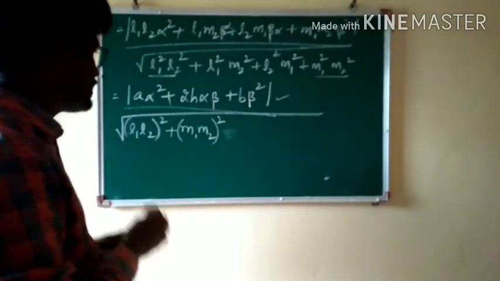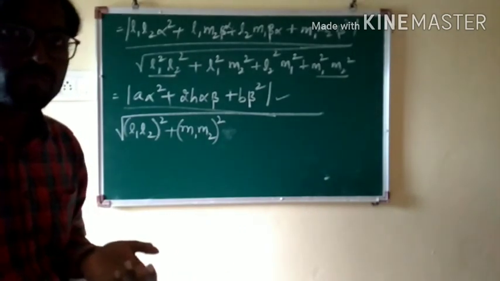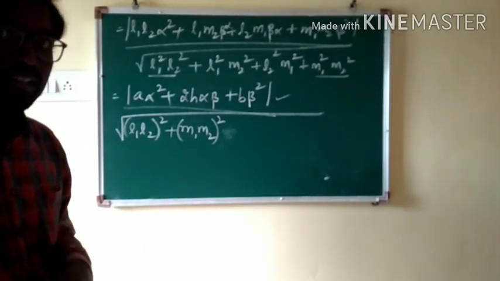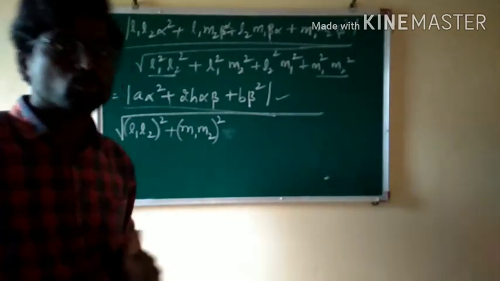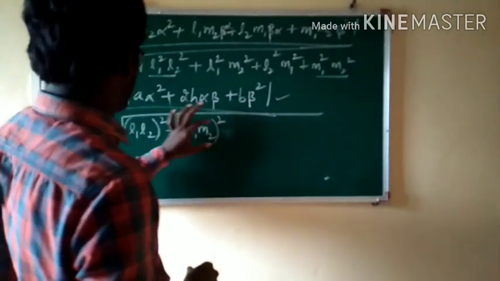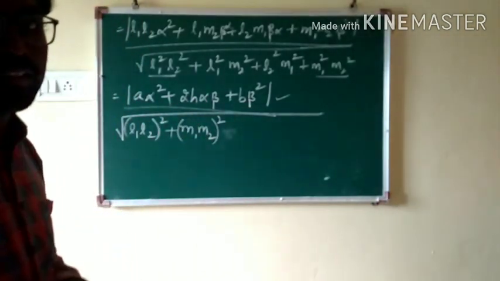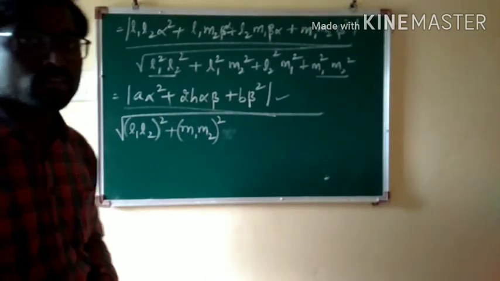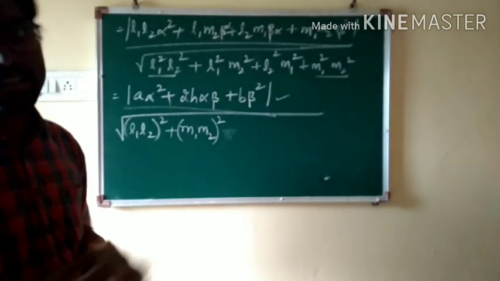A square plus B square can be written as (A minus B) whole square plus 2AB, because A square plus B square minus 2AB plus 2AB. So to express this in terms of L1 L2 and M1 M2, what is missing here? 2 L1 L2 M1 M2 we are adding, okay, and 2 L1 L2 M1 M2 we are subtracting.